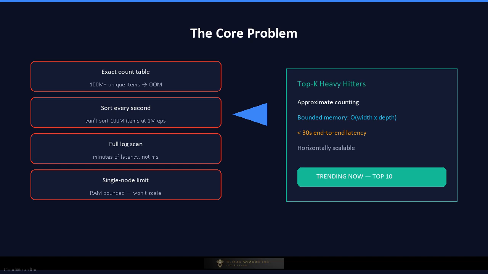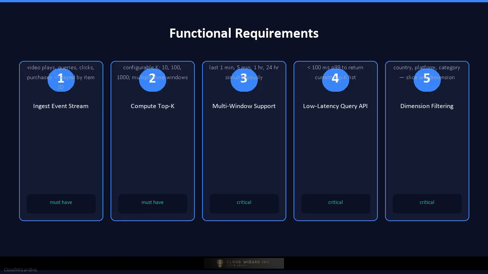You cannot store the full count table in a single machine's RAM. You cannot sort 100 million items every second. You cannot afford to scan the entire event log for every query. And you need the answer in milliseconds, not minutes. The fundamental tension is between exactness and scale. And this is exactly why approximate streaming algorithms exist. Let us walk through the functional requirements.